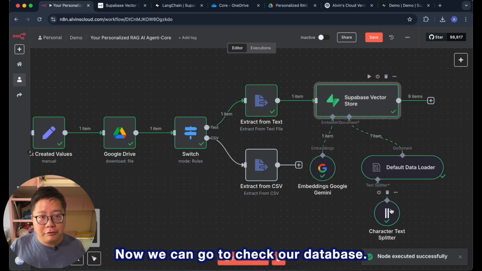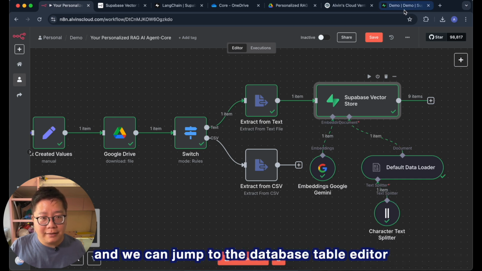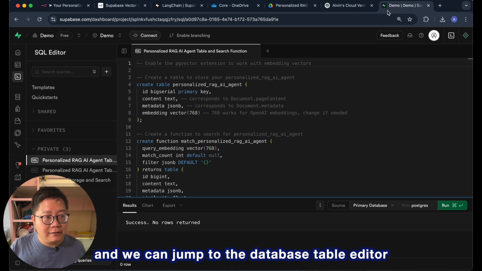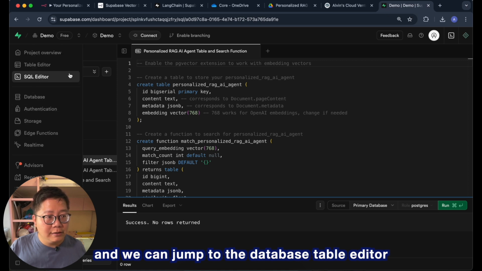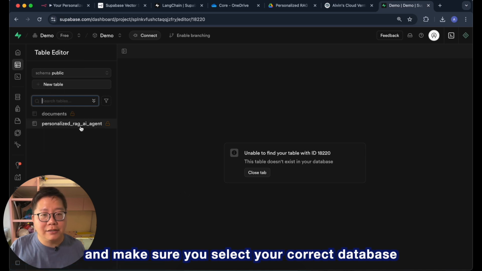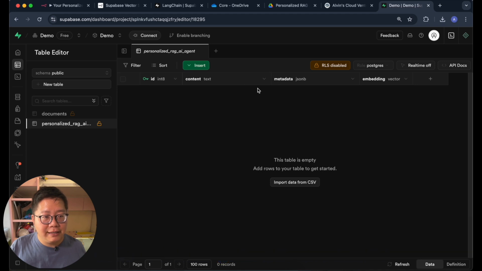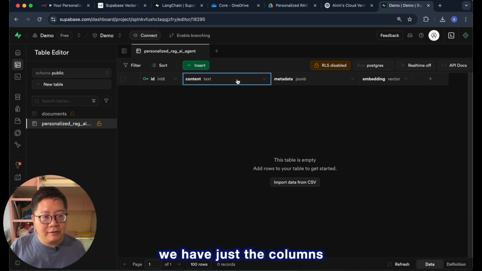Now we can go to check our database, and we can jump to the database table editor and make sure you select your correct database. And oh, that's strange. We don't have data yet. Let me have a check. We have just the columns.